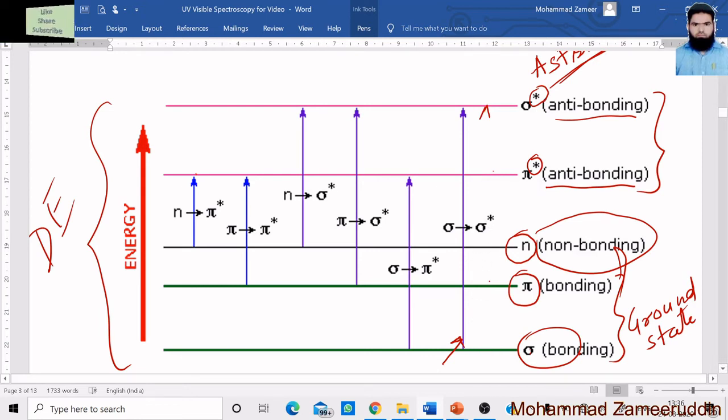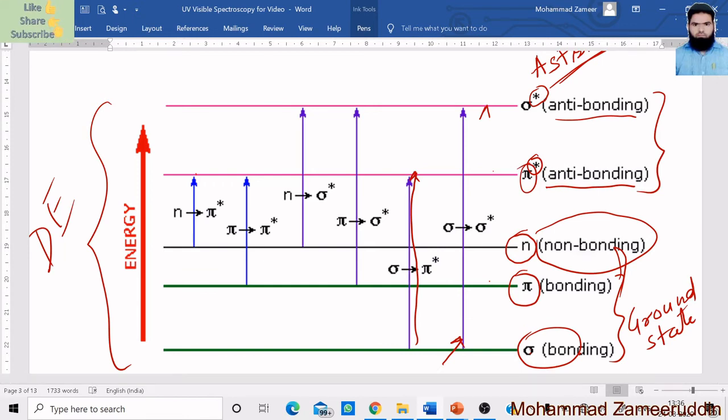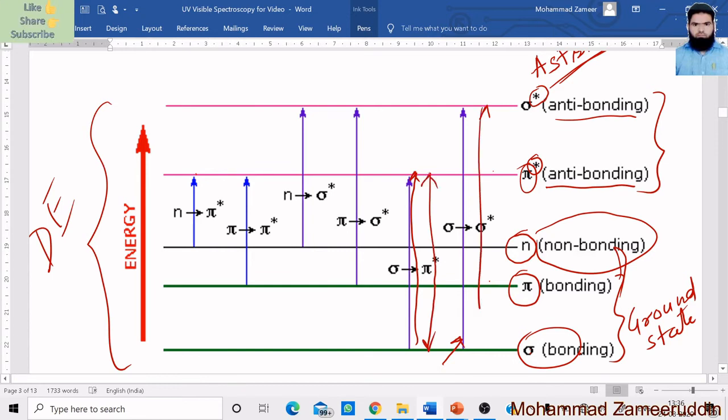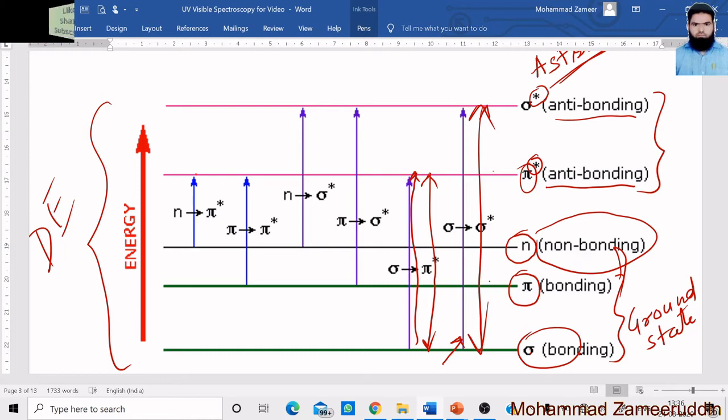The second transition is from sigma to pi asterisk. Is it also possible for an electron from the sigma orbital to jump into the pi anti-bonding orbital? Yes, this is also possible, and it requires somewhat less energy, because the difference of these two levels is somewhat less than the previous energy difference. So less energy is required for an electron to shift from the sigma orbital to the pi asterisk orbital.